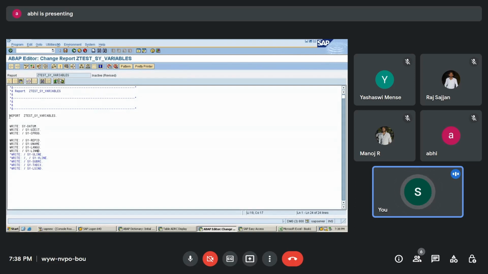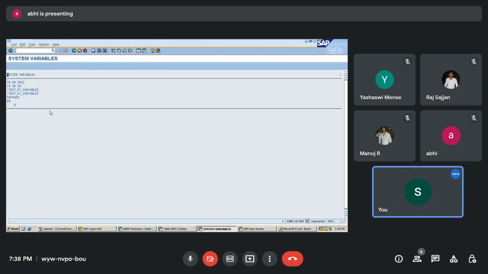So you can see from here till here, line number 9, so it has printed line number 9. Then we have u line. U line is nothing but it is going to print an underline on the screen. I'll just run this and show you. You can see here this underline, a horizontal line, has been printed on the screen. So this is u line.